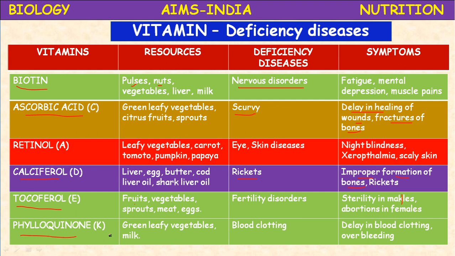It is vitamin K. It is present in the green leafy vegetables. This vitamin is also synthesized in the body to some extent, and it is present in milk, especially cow milk. Its deficiency leads to delay in blood clotting. Blood clotting is the main function of this vitamin. Vitamin K is one of the factors of the blood clotting mechanism, so when it is delayed, loss of more blood occurs. So that's the reason why vitamin K injections are given before any surgery.